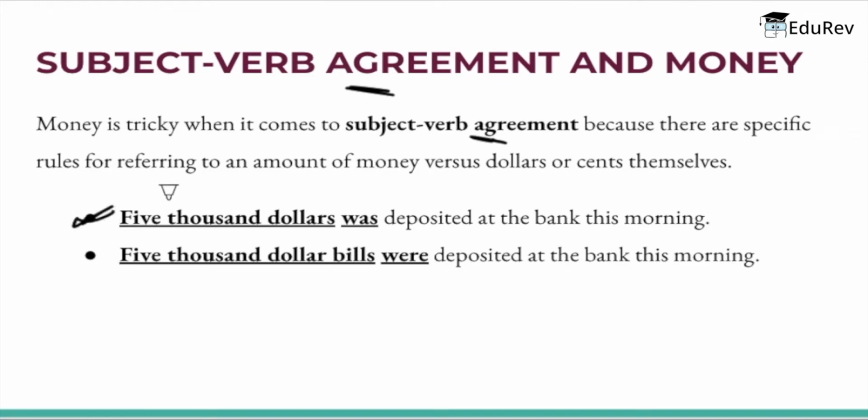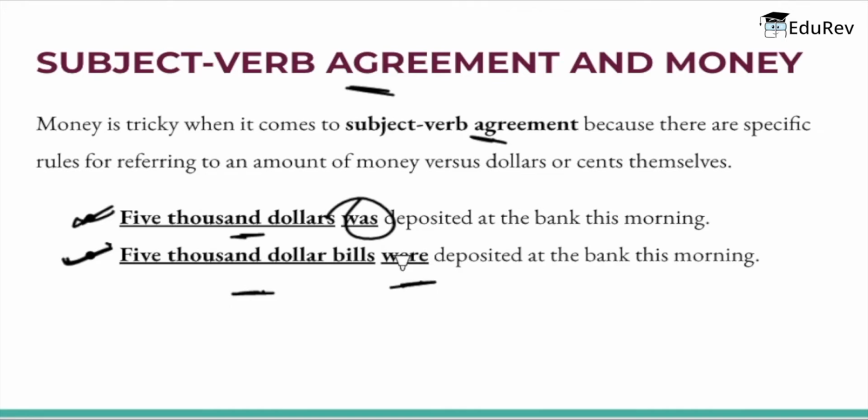Since this sentence refers to an amount of money, a singular verb is used, that is, $5,000 was deposited at the bank this morning. On the flip side, this second sentence refers to dollars themselves, so a plural verb is needed instead, that is, $5,000 bills were deposited at the bank this morning.